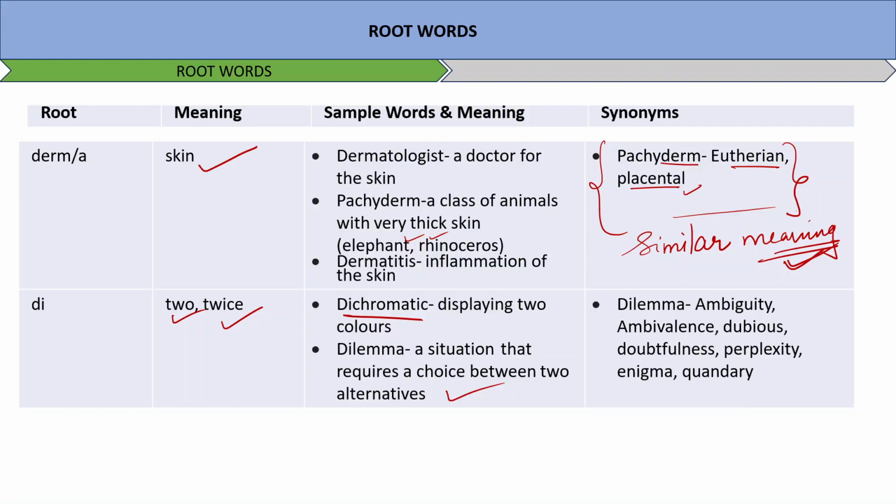So why are we discussing the synonyms of the root words? Because when you discuss synonyms, meaning precisely or nearly the same as another word, you are learning many words at a time. You see, here is dichromatic number 1, dilemma number 2, and with dilemma we have 1 2 3 4 5 6 7 8 words. So at a time you are reading and trying to recall and remember 8 words. This is no joke, right? You are doing it on a serious note, and this is what will save your time.